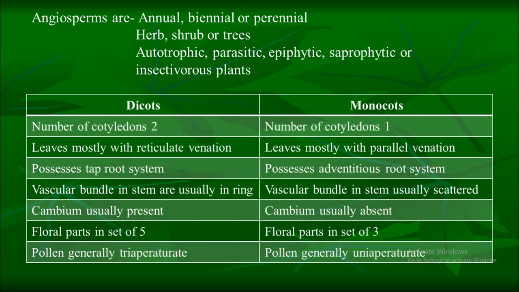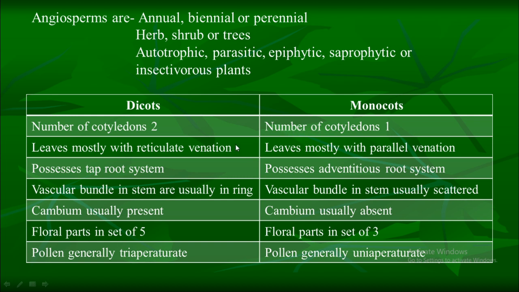All the angiospermic plants are classified into two major groups, that is, dicotyledons and monocotyledons. They are simply called as dicots or monocots. There are major differences between dicots and monocots. In dicot, number of cotyledons are 2, while in monocot, number of cotyledon is 1.